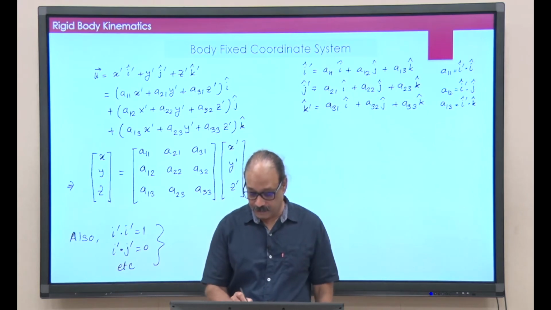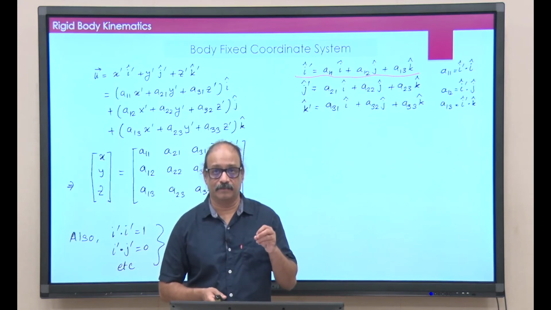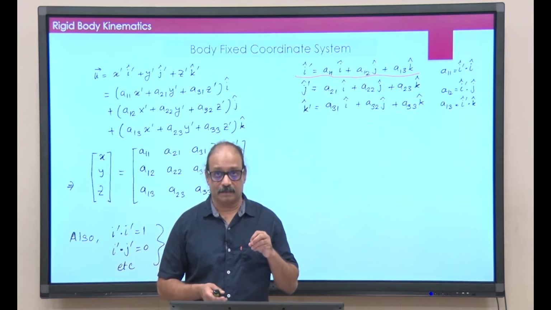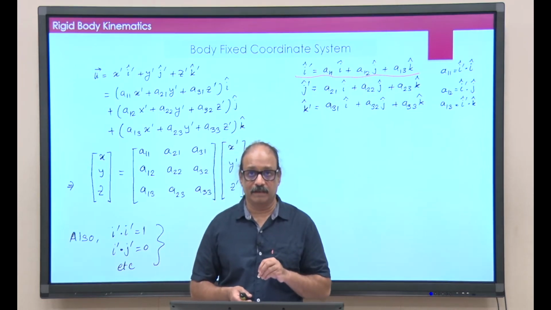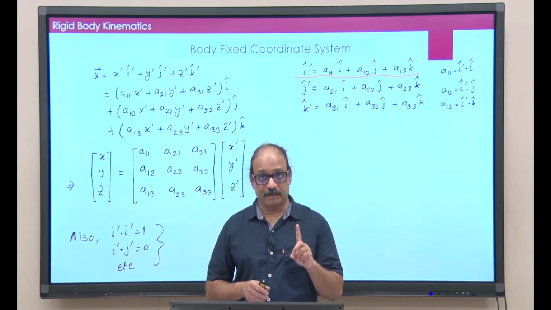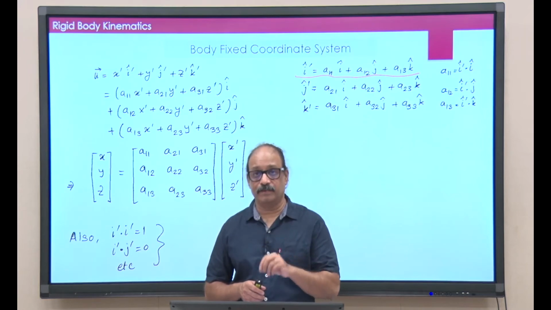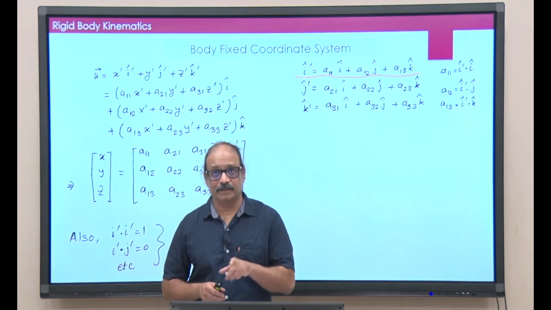If I look at the first one, take a dot product of i prime with itself, what do I get? A11 square plus A12 square plus A13 square, and this must be equal to 1. That is one equation. So, A11, A12, A13 are not independent numbers. There is one equation connecting all 3.